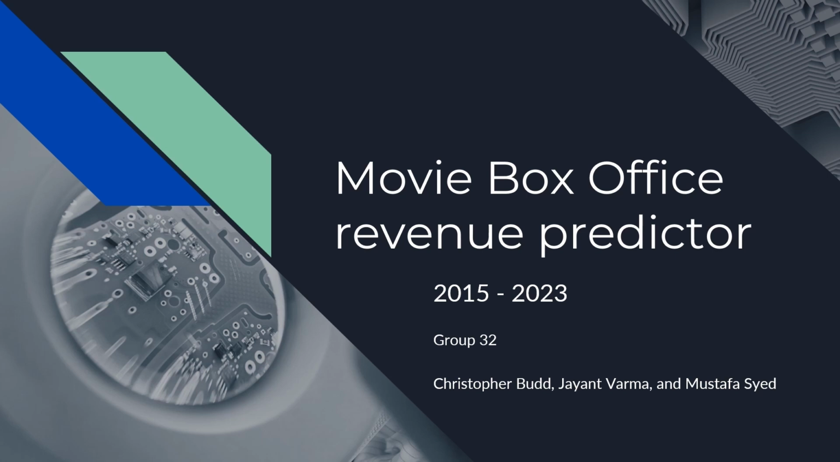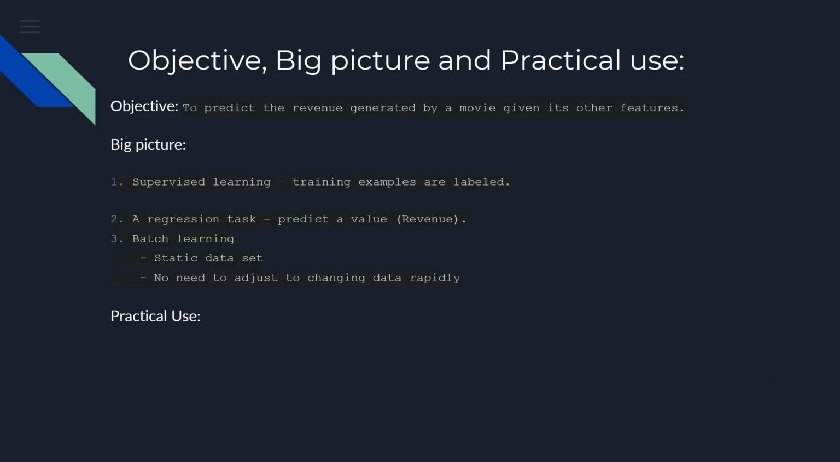What we're doing is a movie box office revenue predictor from 2015 until November the 5th, 2023. The objective of our project is that we're trying to figure out how much a movie can make given its other features. So this is a prediction problem. So we're doing regression, and it is a supervised learning problem because we have training examples which are labeled. And since the dataset is static, we have a batch learning problem.